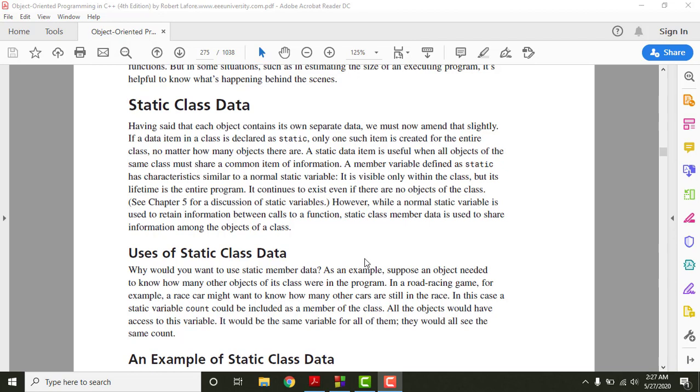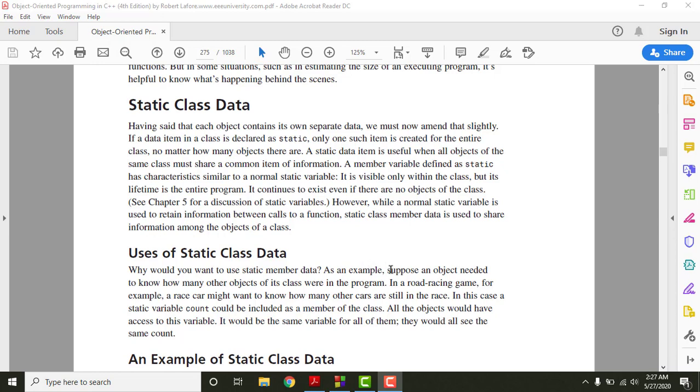All the objects can have the same value of their data members only if the data members are static, right? If the data members are variables and they are static, then the value assigned to them will be the same for all the objects that we have created.